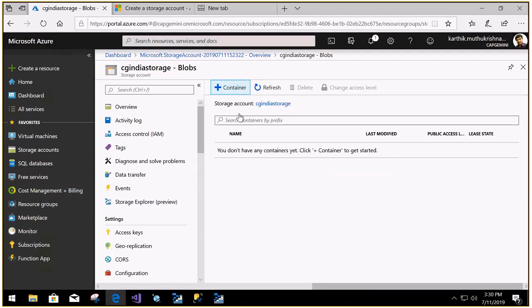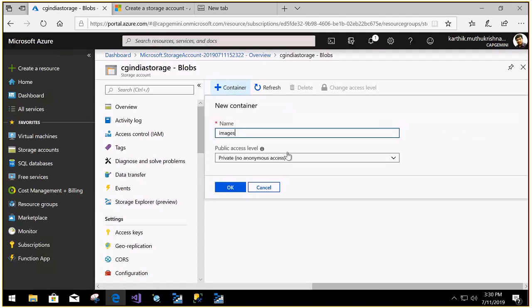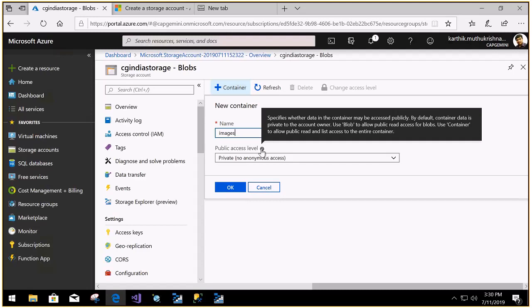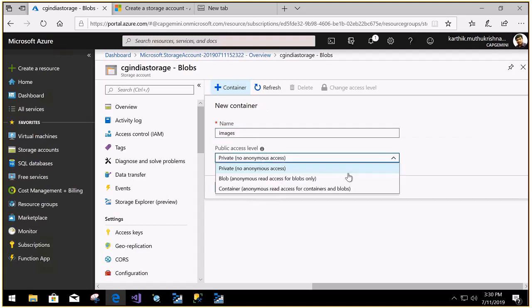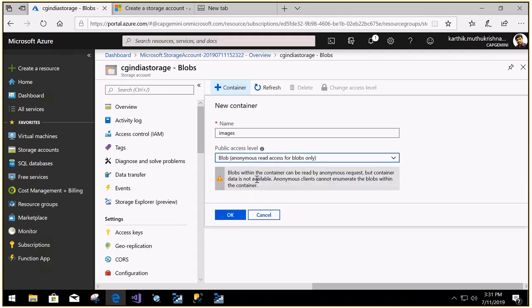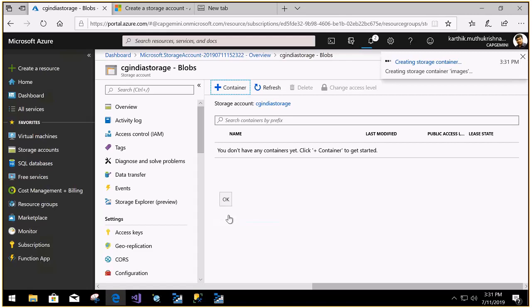Click container, images. Specify whether the data in the container may be accessed publicly. By default, container use blob to allow public read access. Use container to allow public read and list access to the entire container. No, I want it only for this one, blob. Client cannot enable. Okay, no problem. So now let me create one container. So this container is successfully created.